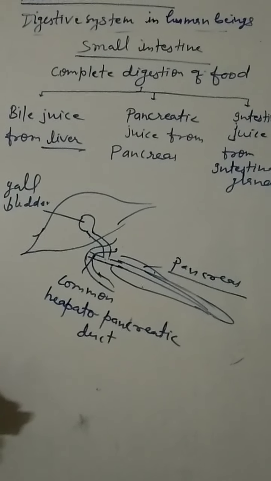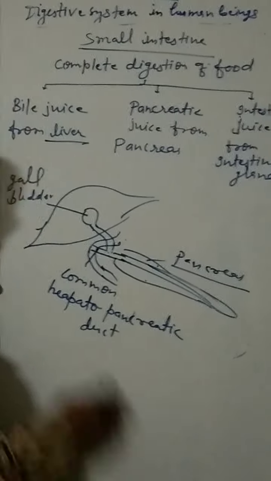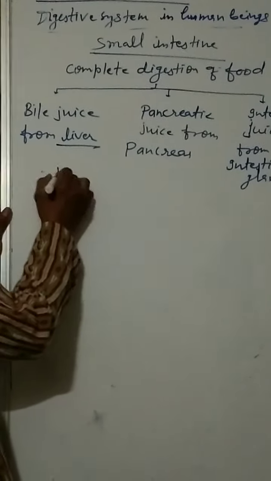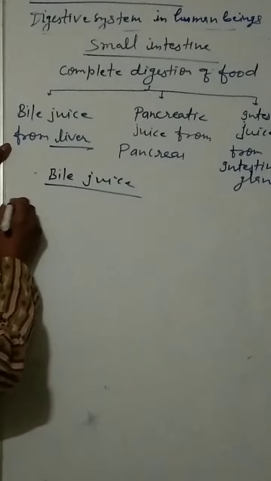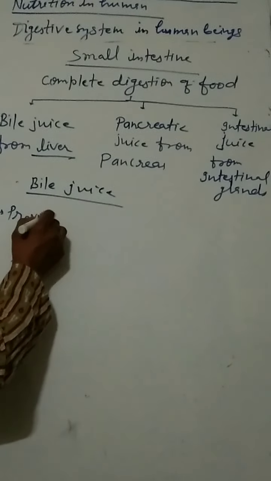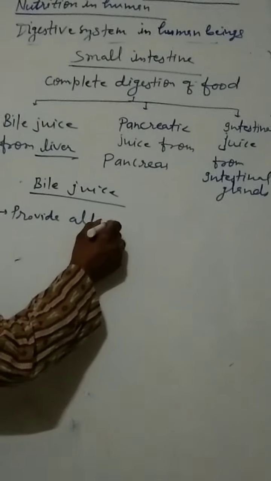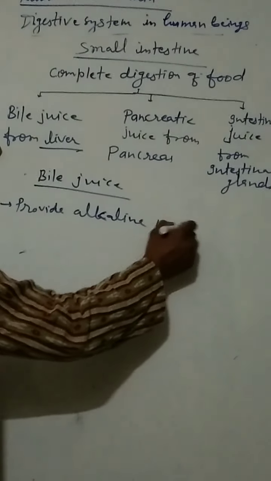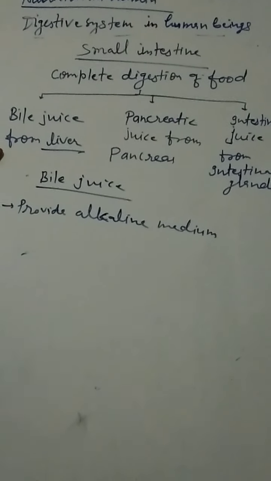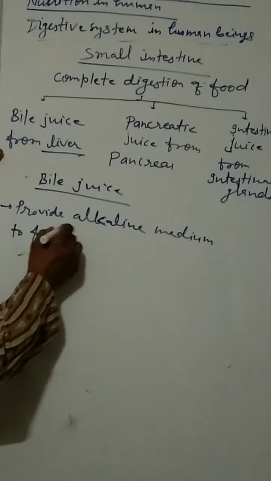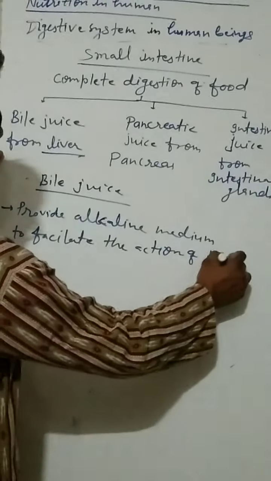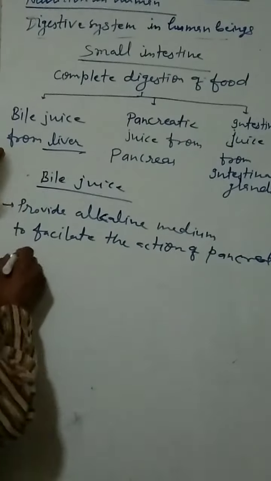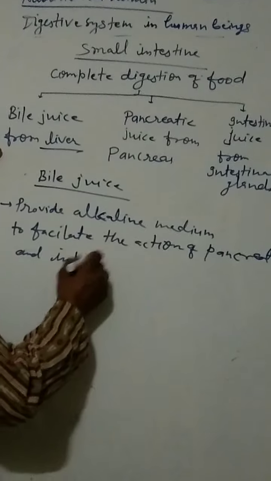Now I am going to tell you what are the main functions of these two juices. About the bile juice, bile juice performs two functions. First function, provide alkaline medium. Alkaline medium means basic medium. Why? To facilitate the action of pancreatic and intestinal enzymes.